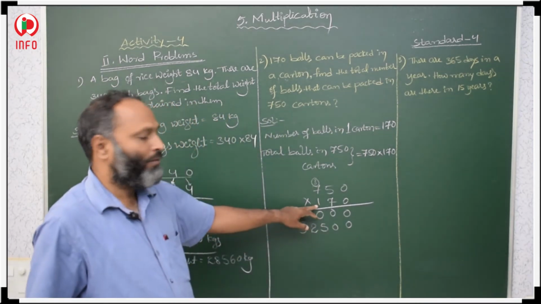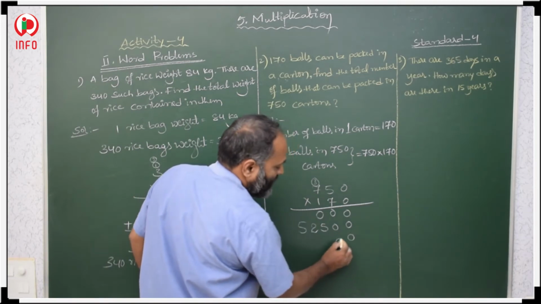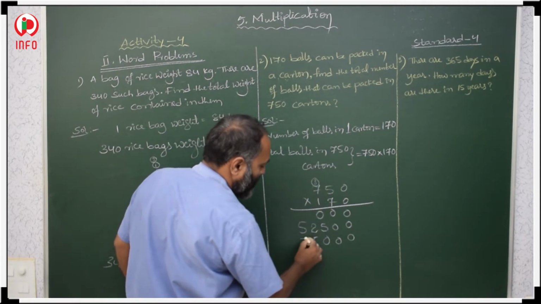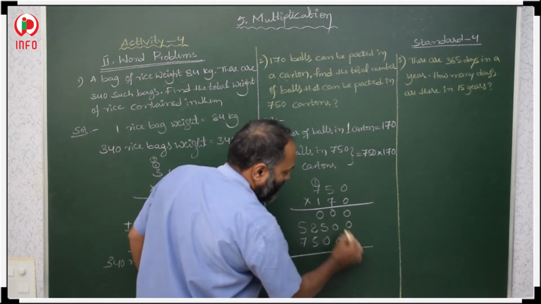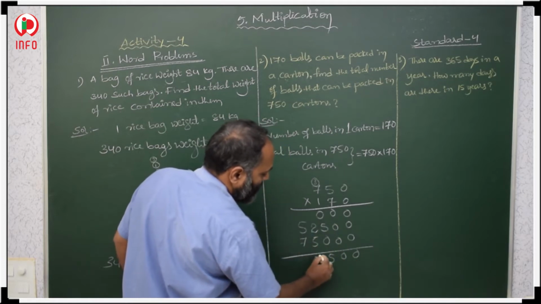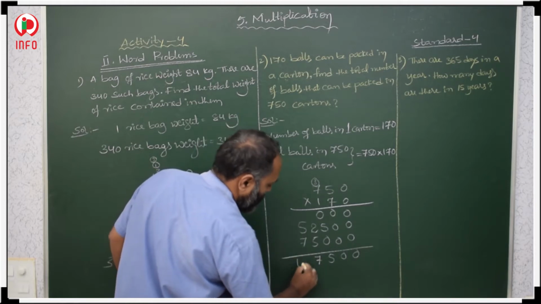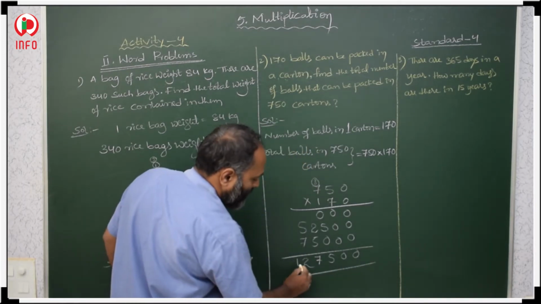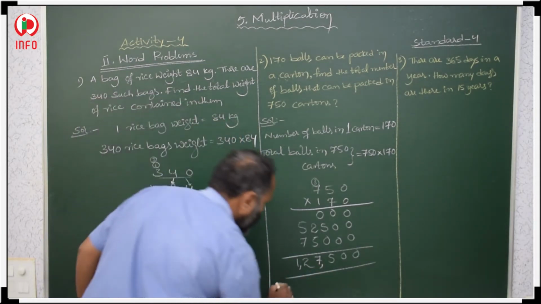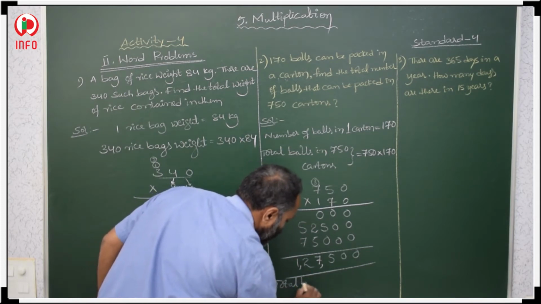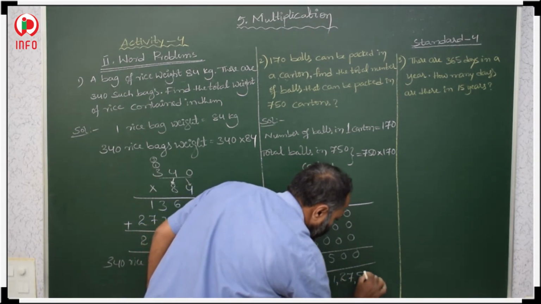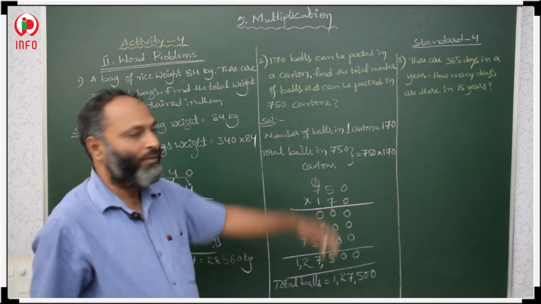Now with 1. 1 is in hundreds place, so in units and tens place 0, then 1. 1 zeros are 0, 1 fives are 5, 1 sevens are 7. Now add: 0, here 0, 0 plus 5, 5 plus 0, 5. 5 plus 2, 7, 5 plus 7, 12. 1,27,500. So this is total balls: 1,27,500. These many balls were there in total in 750 cartons.